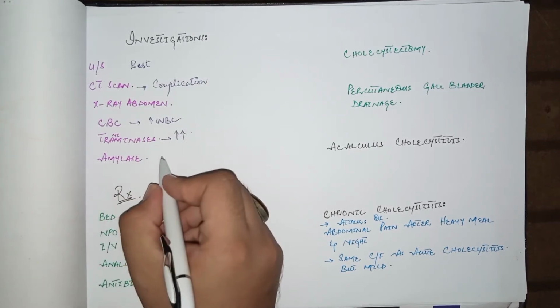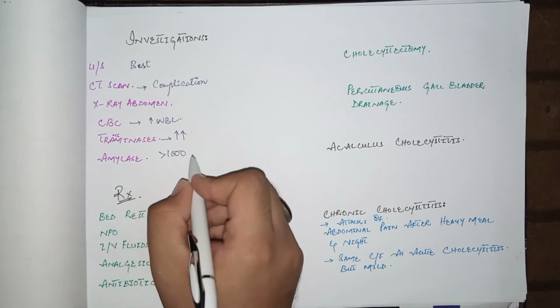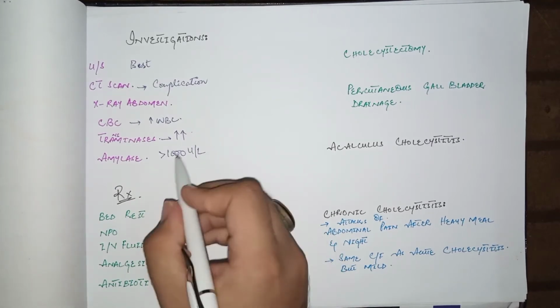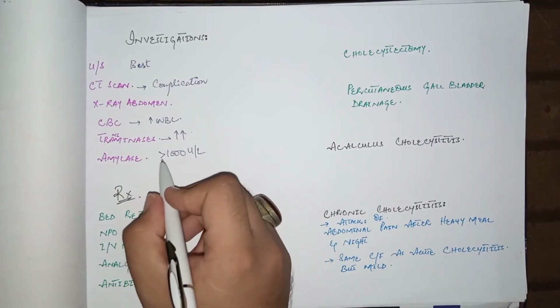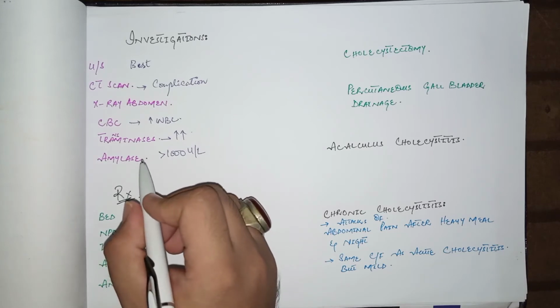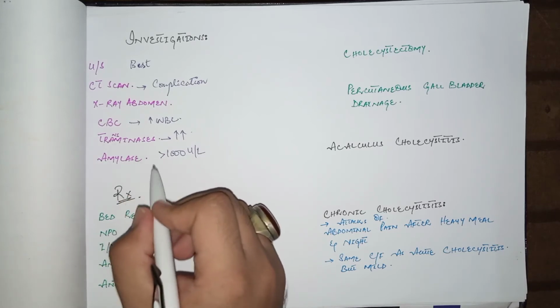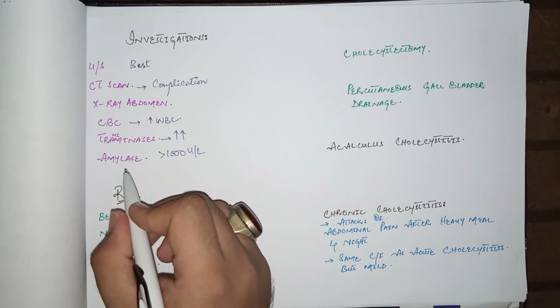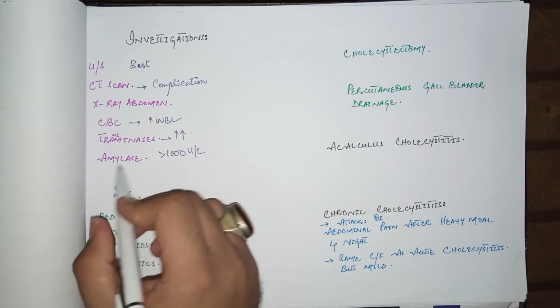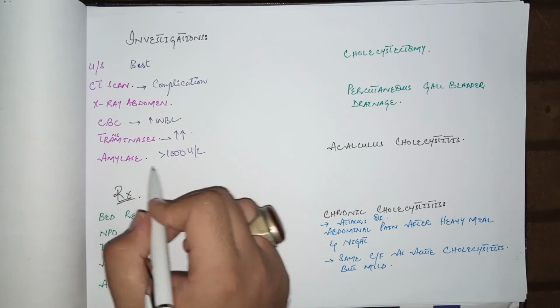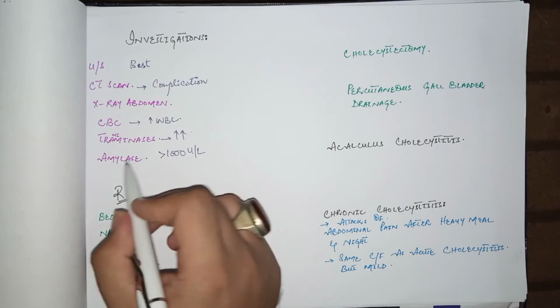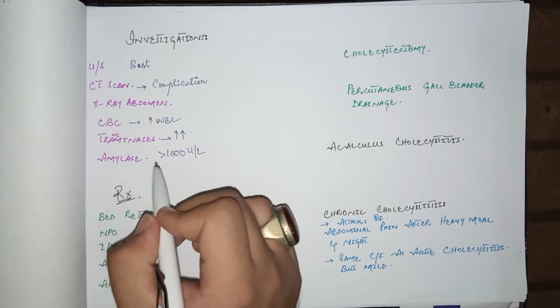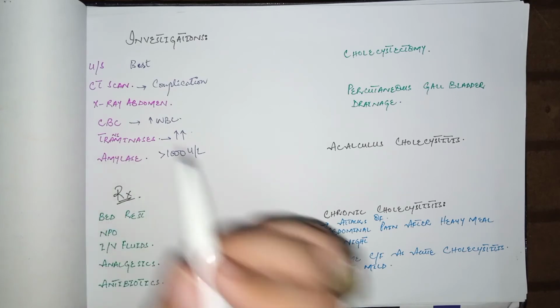But if the amylase level is greater than 1000 units per liter, it indicates acute pancreatitis associated with acute cholecystitis, because if the stone moves from the biliary tract and obstructs the ampulla of Vater, it causes edema of the pancreas as well and causes acute pancreatitis. So more than 1000 units per liter of amylase indicates acute pancreatitis along with acute cholecystitis.